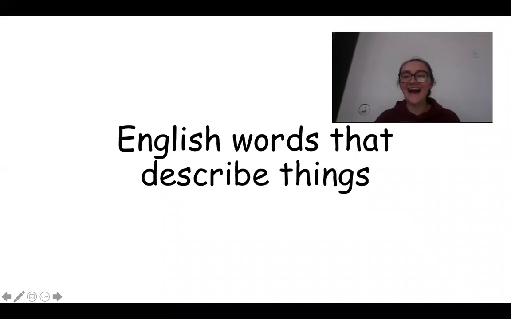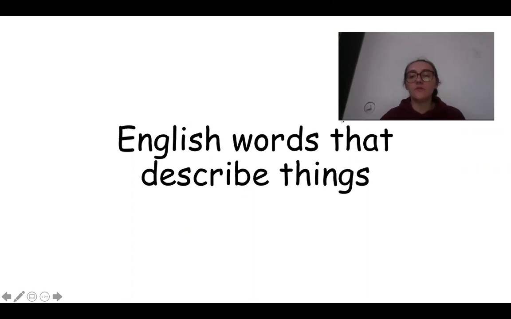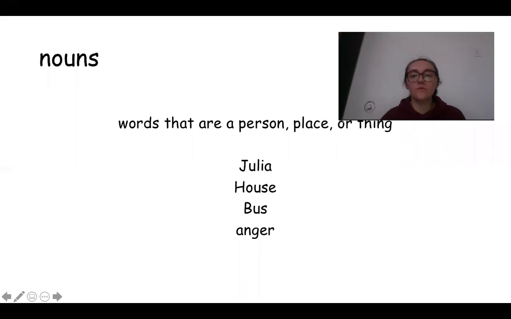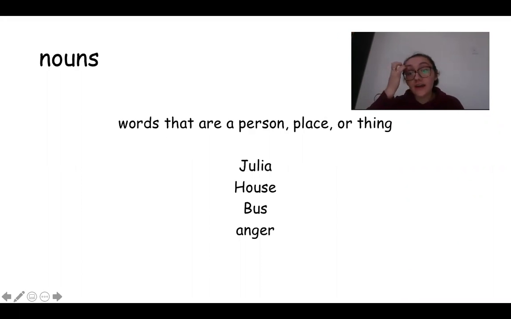Okay. Hi. So today what I'm going to talk about is English words that describe things. I wanted to review some words that I've used before that talk about the different kinds of words we have in English. So nouns. Nouns are the words that are a person, a place, or a thing.